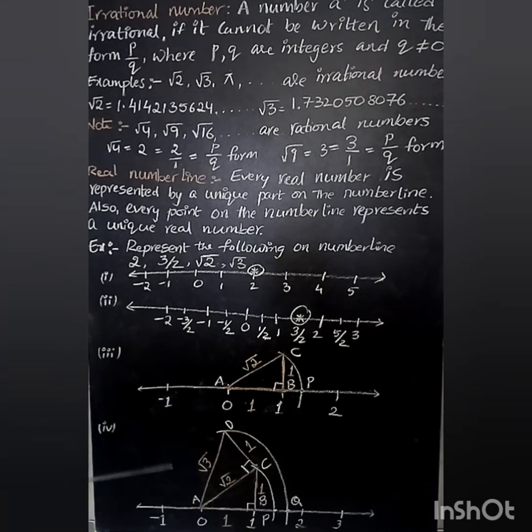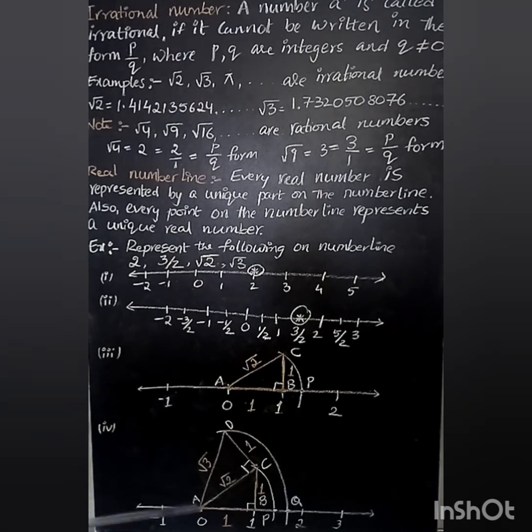So from root 2, what is the next step? With center C, draw one perpendicular. Perpendicular means making an angle of 90 degrees with AC here. I have taken one perpendicular, and the length of the perpendicular is how much? I have taken 1 unit. Why I am taking 1 unit you will come to know here. So 1 unit, and anyway we know that the AC value is root 2. Now if you join AD, we can see a right triangle here.